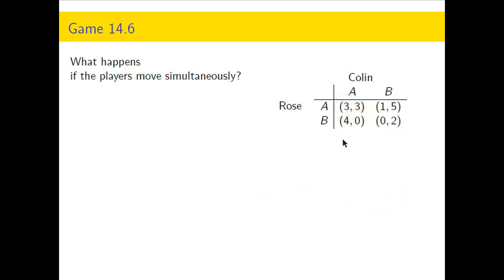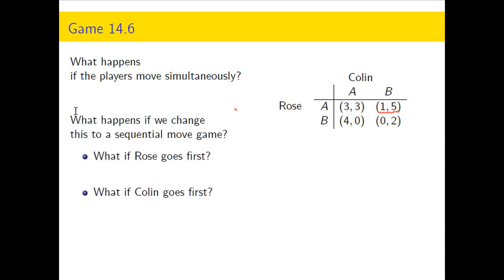Now 14.6 is interesting. We again have a game that's solvable in the strict sense. 1,5 is the solution. You can see that Colin has dominance here, so nothing changes as we make Rose go first or Colin goes first, because Colin B dominates A, so he's always playing B when he goes first. Then Rose plays A to get the 1.